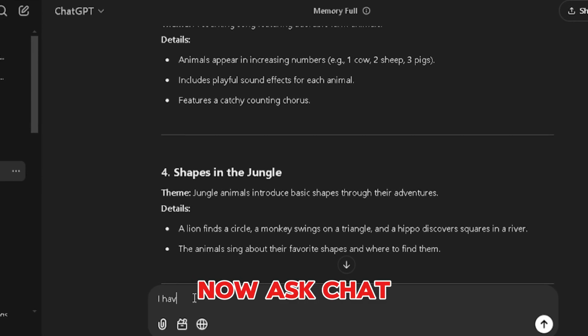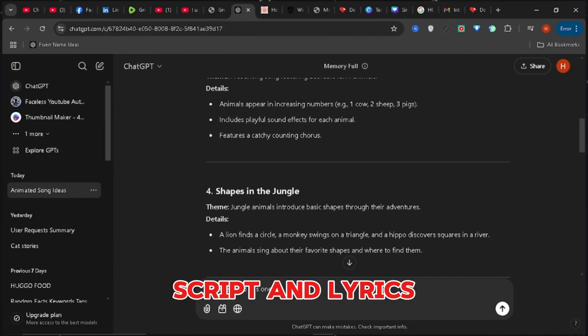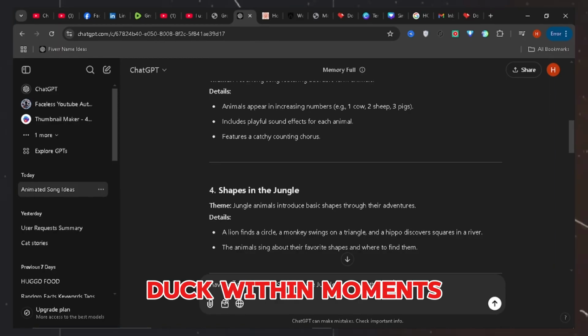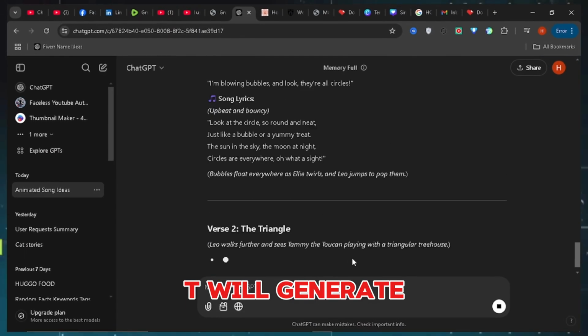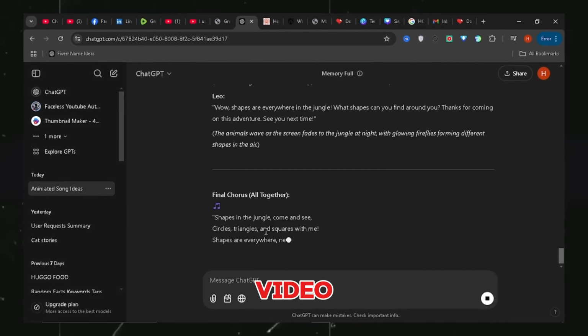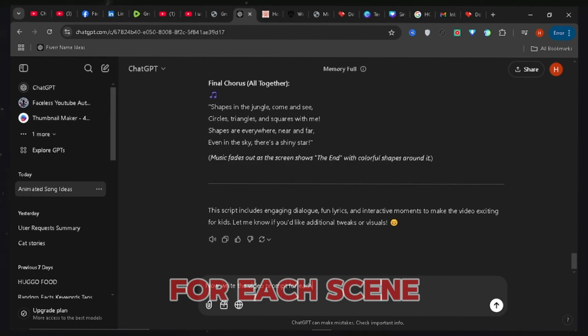Now, ask ChatGPT to write a script and lyrics for Shapes in the Jungle. Within moments, ChatGPT will generate the script and lyrics for your video. Next, we'll move to the prompts for each scene.